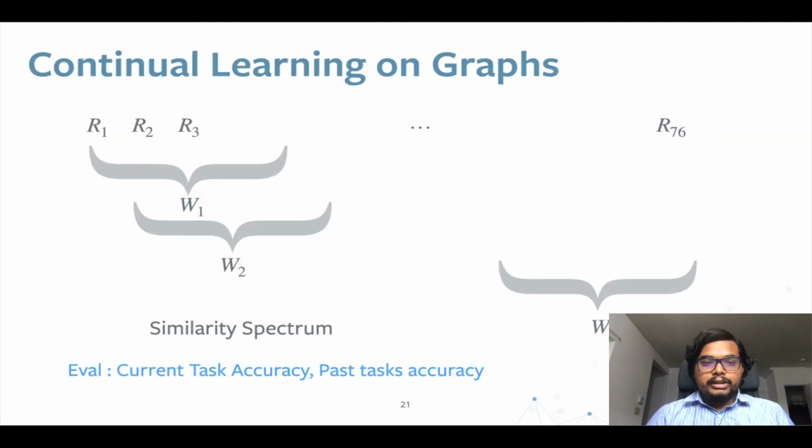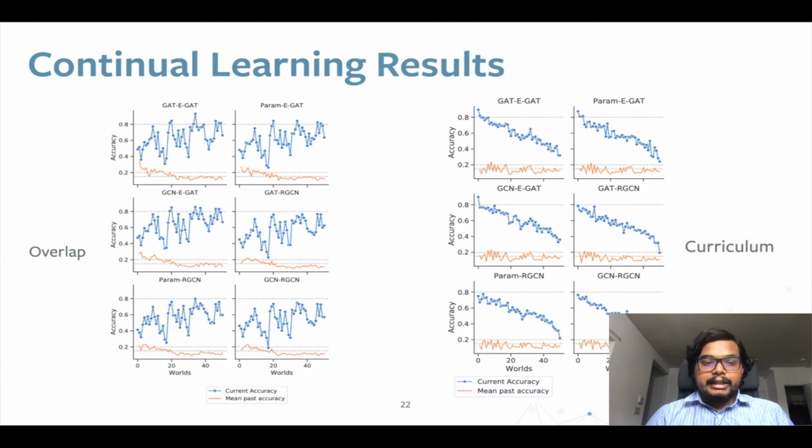We also test for continual learning on graphs, and the way we set up GraphLog, testing on continual learning is very precise because you can evaluate the similarity between the worlds. We find that in the overlap scenario as well as in a curriculum learning scenario, the performance of all the models decreases, and the performance on past accuracy is also pretty bad. But we haven't tried any curriculum learning specific algorithms, so this is an open problem for you to try on graphs.